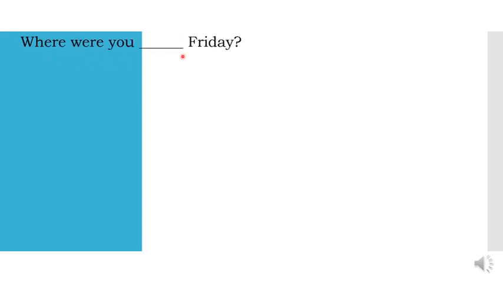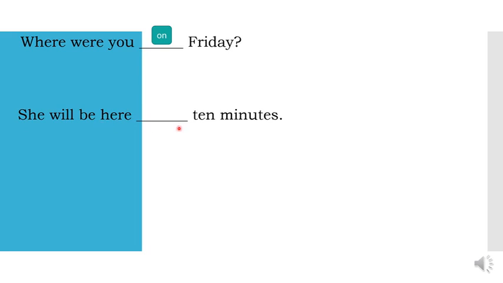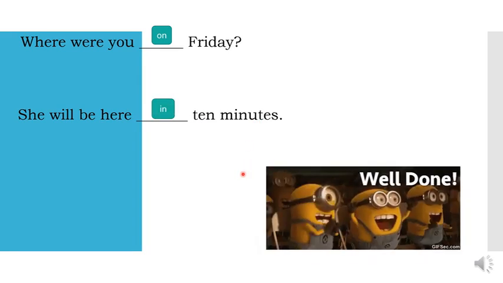Where were you dash Friday? See here, day of the week. So we are going to use on. She will be here dash 10 minutes. Length of time. So which preposition are we going to use? Correct, in. Well done, children.